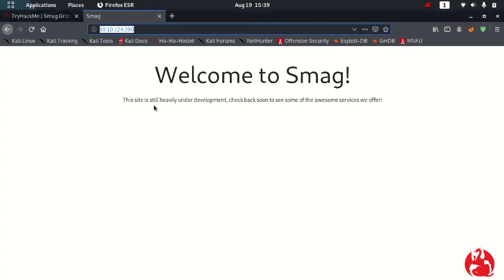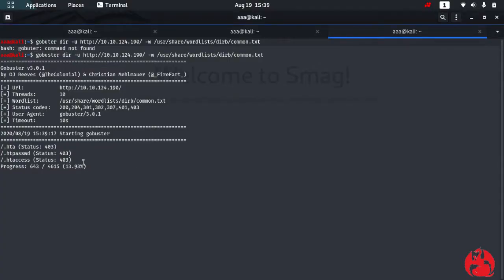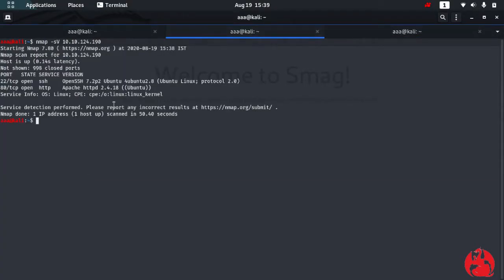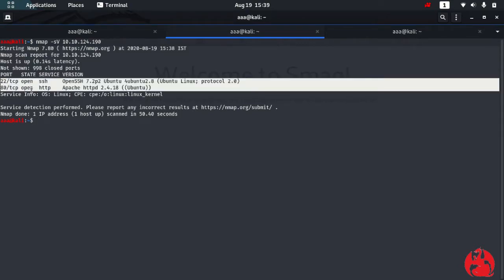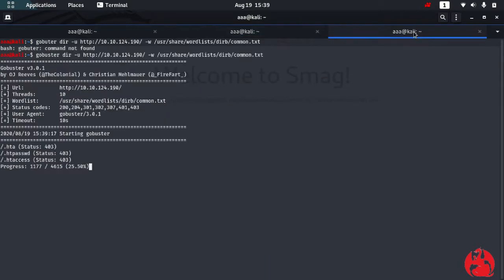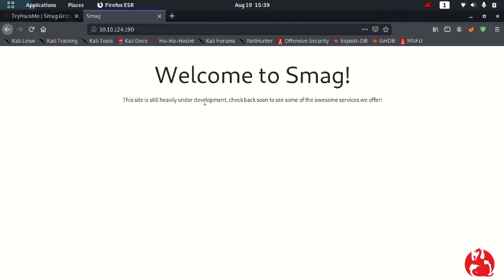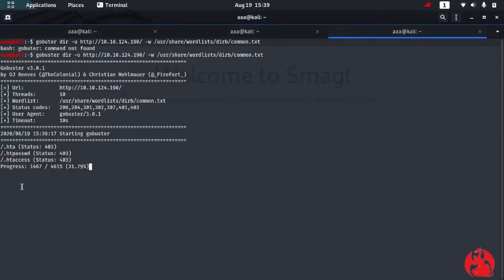Okay, it's currently checking and the nmap scan is done. So two ports are open. One is port 22, the other is port 80, and at port 22 SSH is running. Okay, so let's wait here. Just a second.